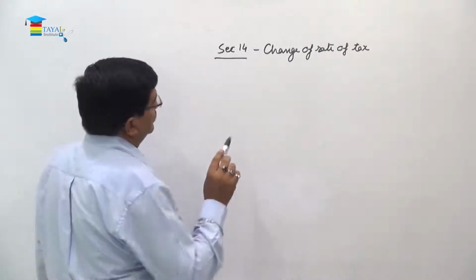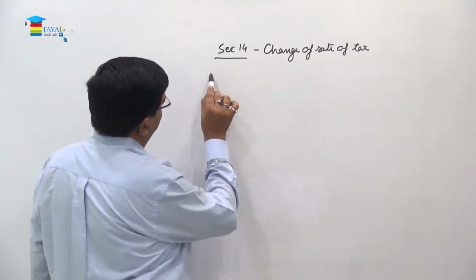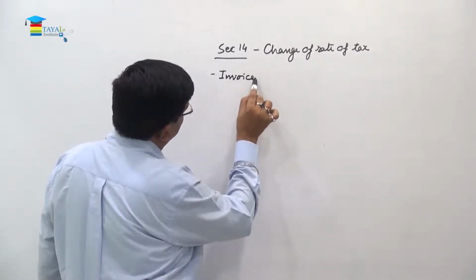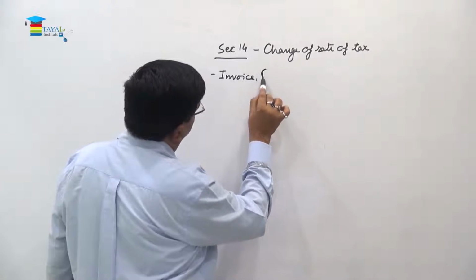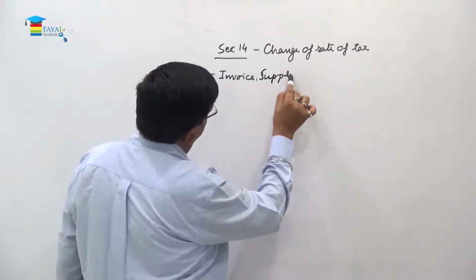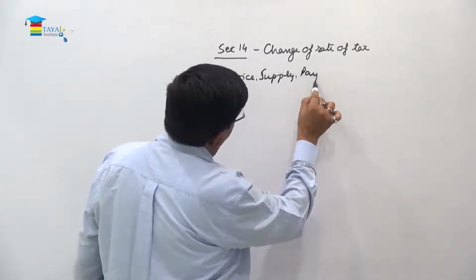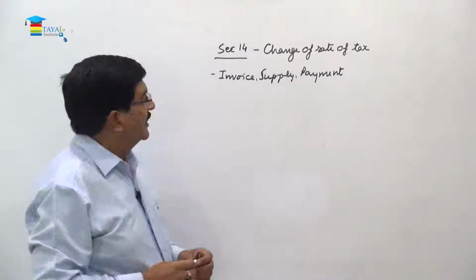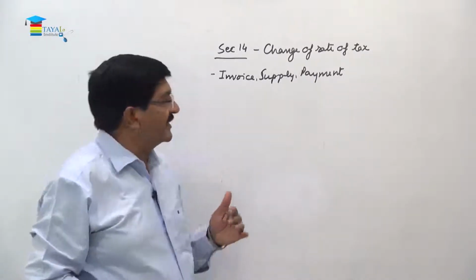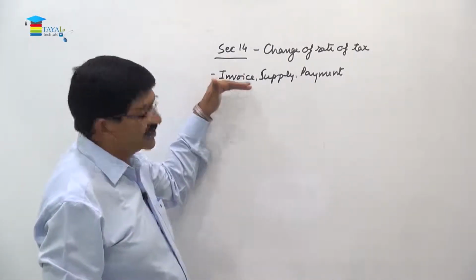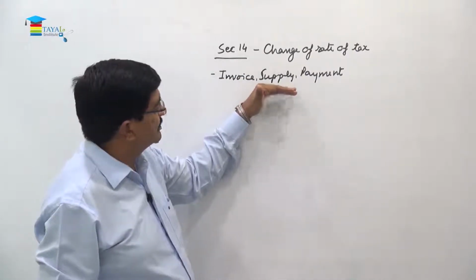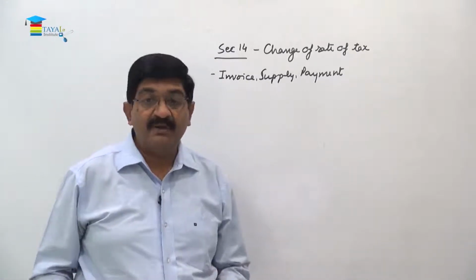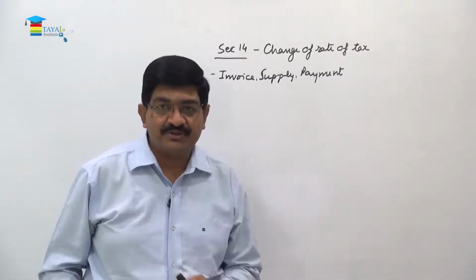So friends, first of all you have to understand that in a complete transaction there is an invoice, there is a payment, and there is actual supply. Invoice, supply and payment, right? Now these three may be at three different dates, and there can be a change in the rate of tax between issue of invoice and the actual supply, or between actual supply and the payment. Then at what rate actually the tax will be payable, that we are going to talk about in this section.